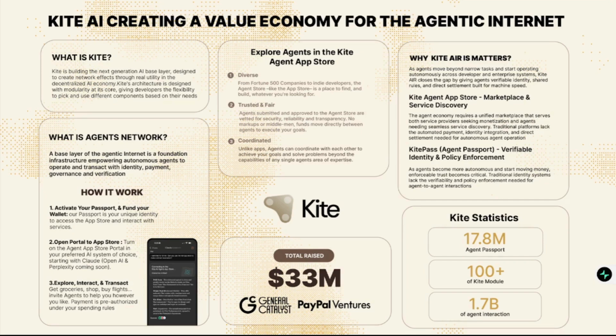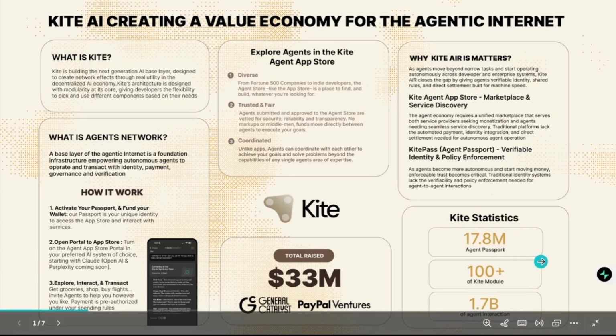So they brought out the Kite agent app store, which is known as the marketplace for service delivery and discovery. And we also have the Kite Pass, which serves as the agent passport for verifiable identity and policy enforcement. So those are the two categories of Kite AI.